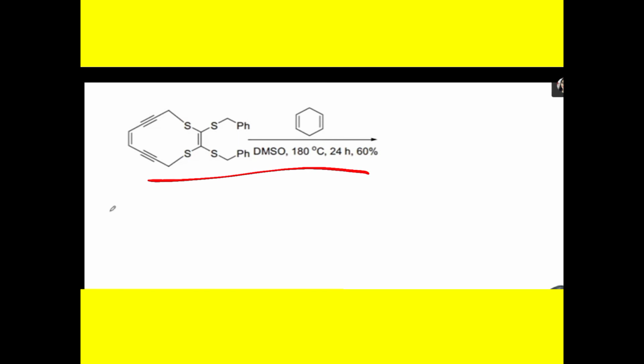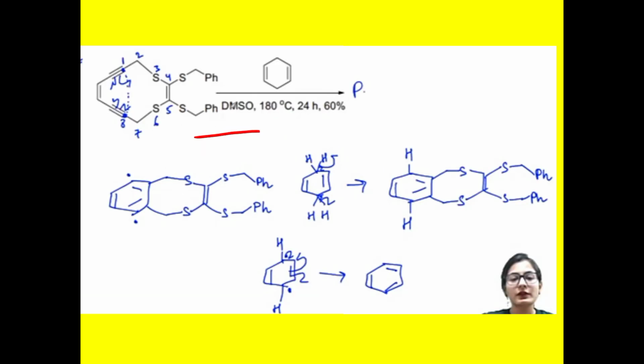This is also related to an enediyne. It is an enediyne in the presence of 1,4-cyclohexadiene, in DMSO at 180 degrees Celsius, at room temperature 24 degrees Celsius, 60%. This is again your second example. So let us discuss this product and this reagent.